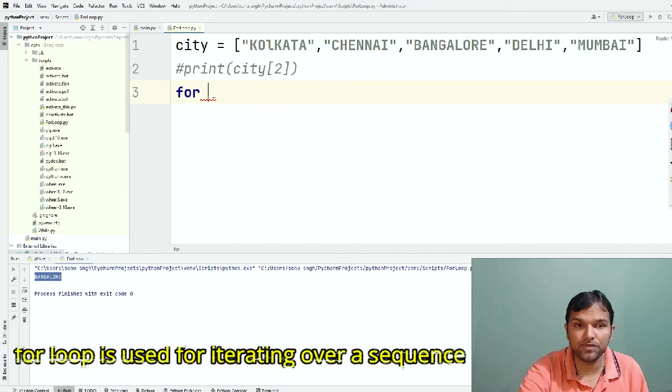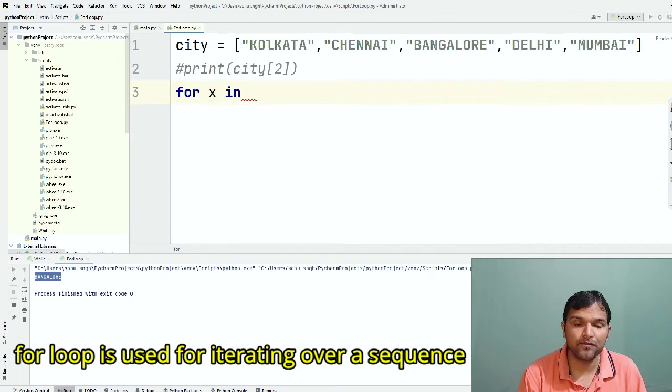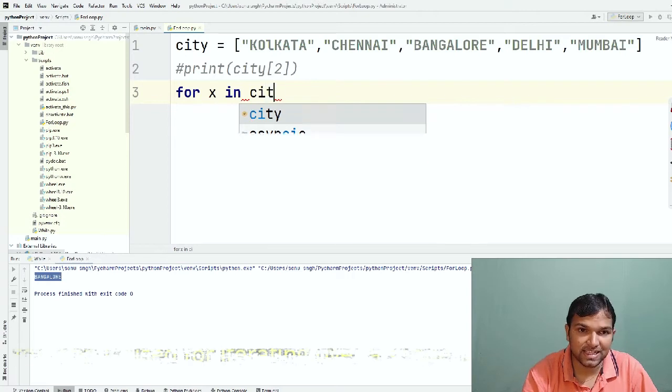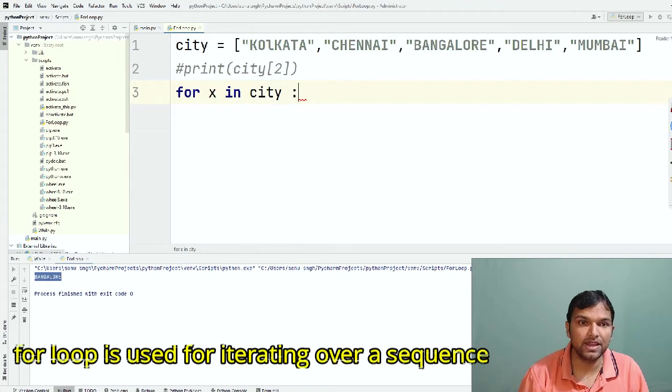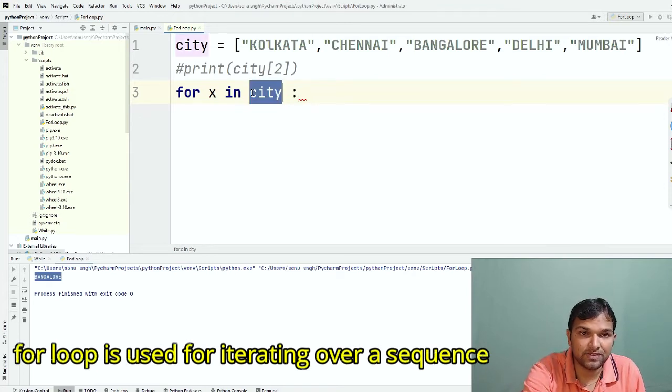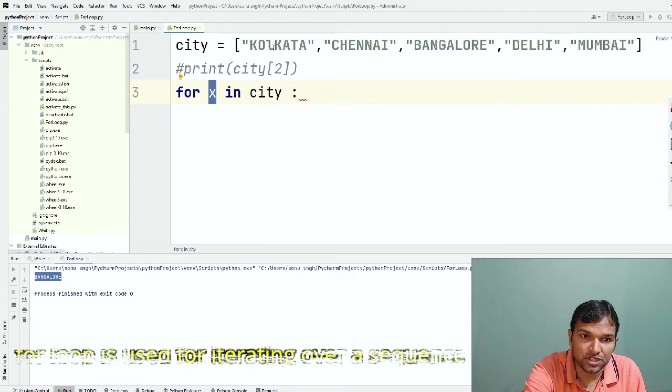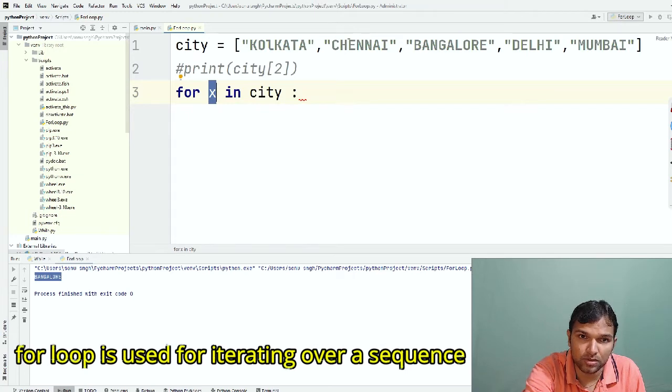So let's say for x in, and from where we want to iterate, we give that variable name, or list name, because city is a list type, and we give a colon. The first element, Kolkata, will come and be assigned to x, and we'll print that. In the next iteration it will be Chennai for x. In the third iteration the value of x will become Bangalore.